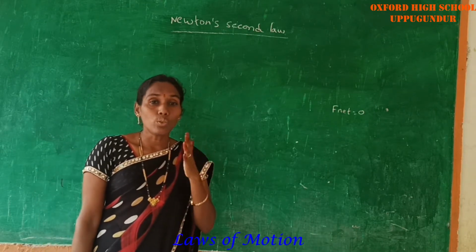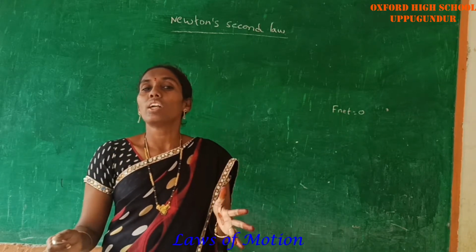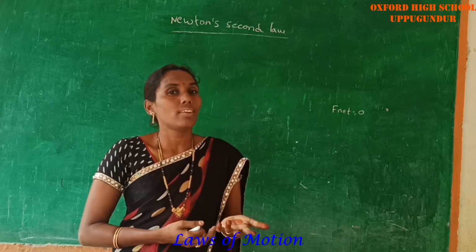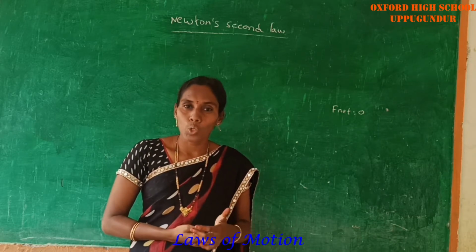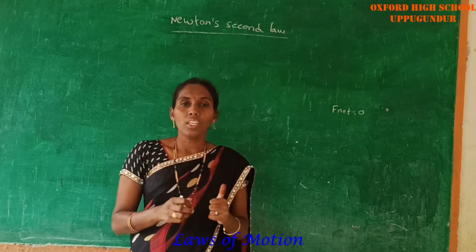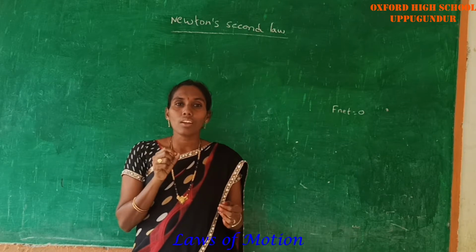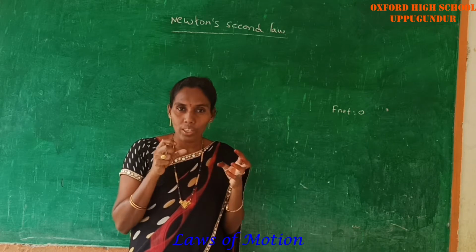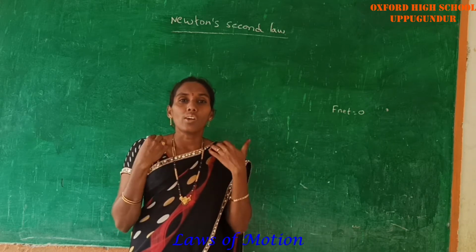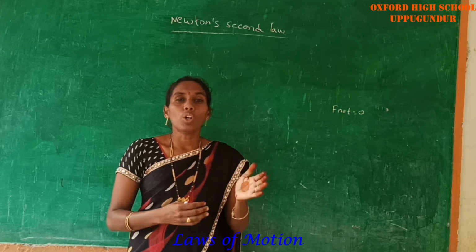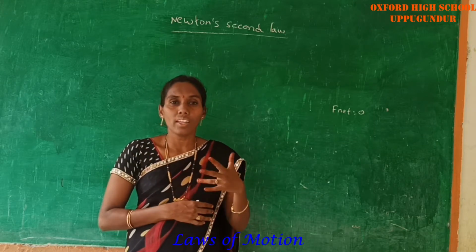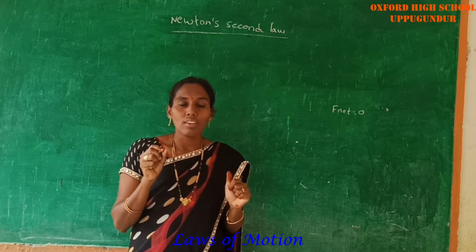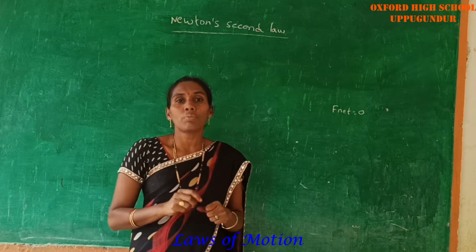For example, take a ball placed in the veranda. Push the ball gently. What will happen? The ball accelerates from rest. That means the body is in motion. Here, some force is responsible for the motion of the body. That means we have to apply some force on a body, and the body must change its position or accelerate from its position. That means any force acting on the body always changes its equilibrium state.